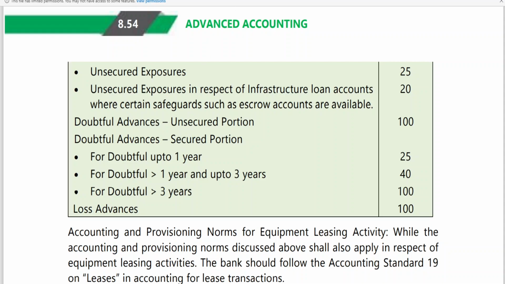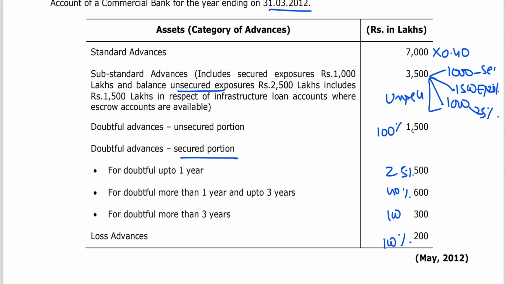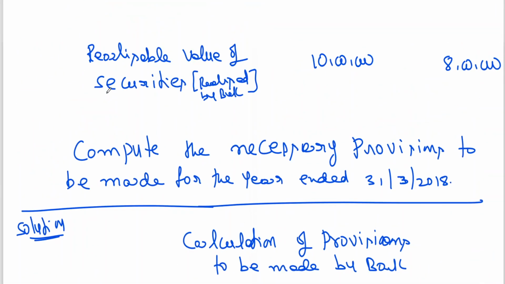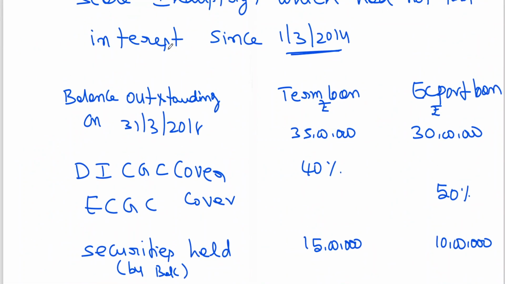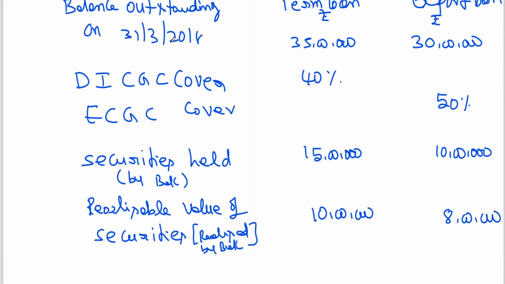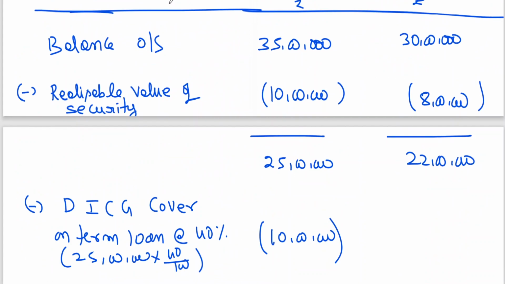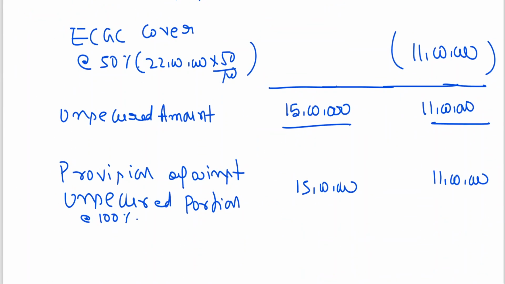So 1st March 2014, and we are in which year? 31st March 18, no? So interest is due from 1st March 14, meaning 14-15, 15-16, 16-17. So it is more than 3 years, no? So on the secured portion also you have to calculate provision at the rate of 100%.